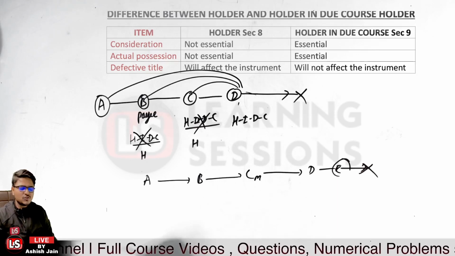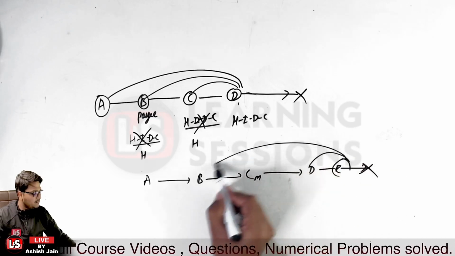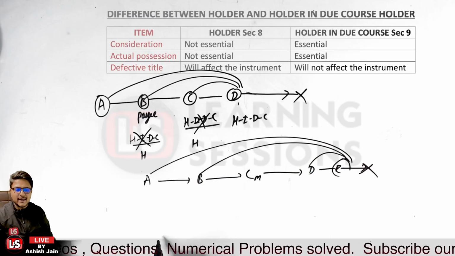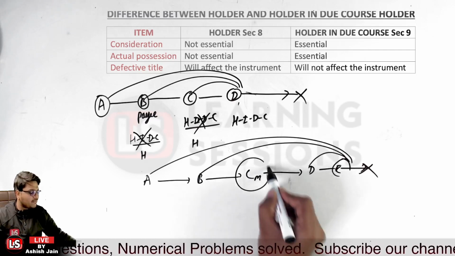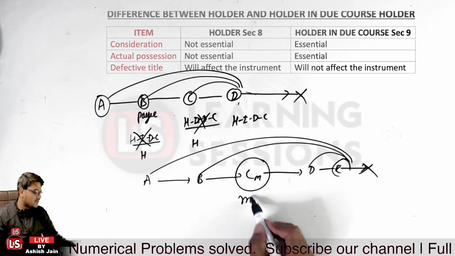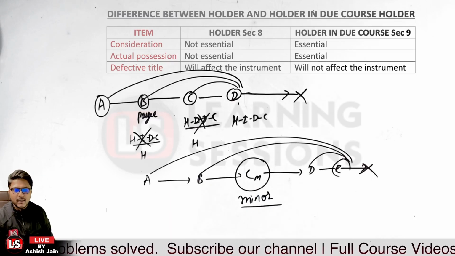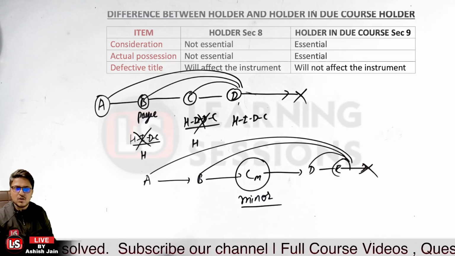He can file cases on person D, person B, and person A, but not on person C. Why? Because person C is a minor. A minor can bind all the parties but not himself.